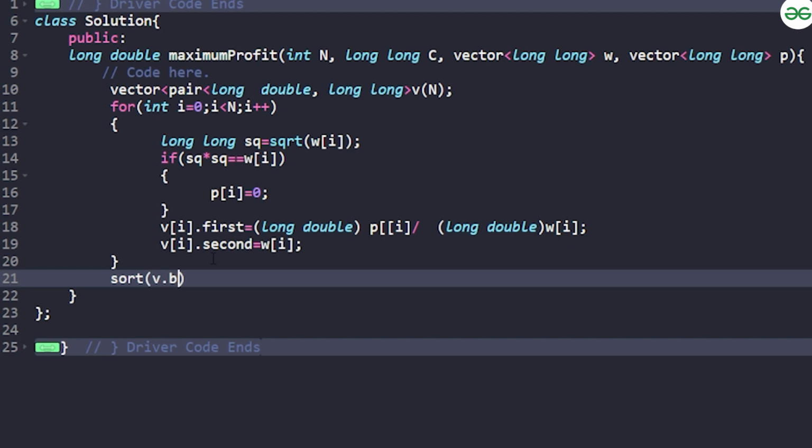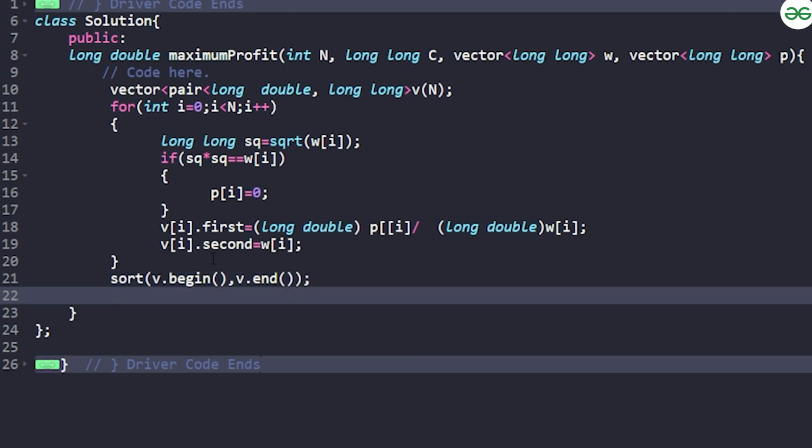So you'll say v dot begin, comma, v dot end, and sort it. It will first be sorted in ascending order. Then you can reverse this, so either you can use greater, or you can do reverse. So first sort it in ascending order, and then simply reverse this particular vector that is storing the per unit profit.